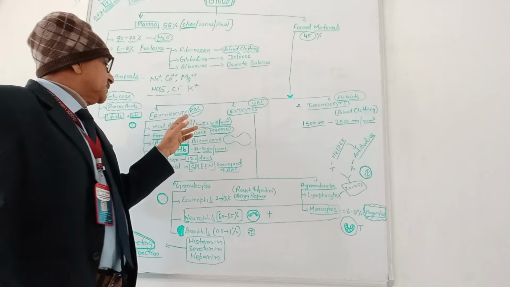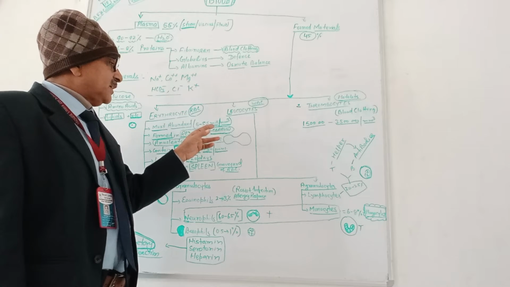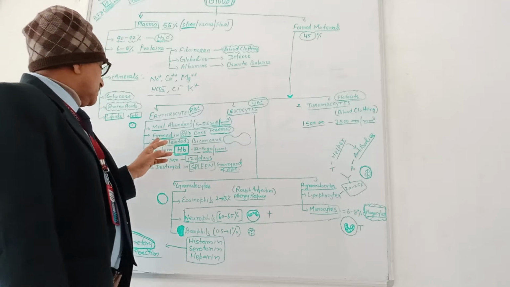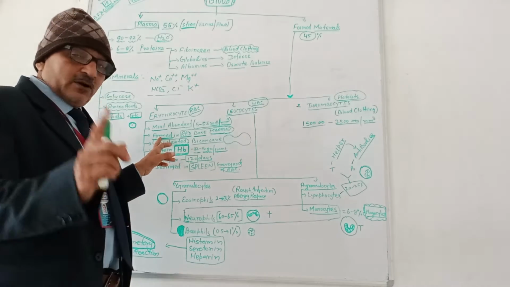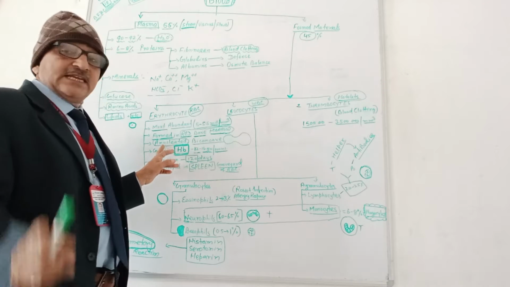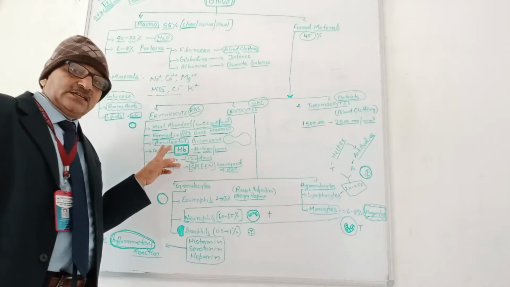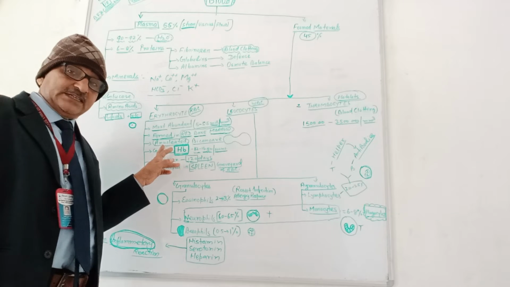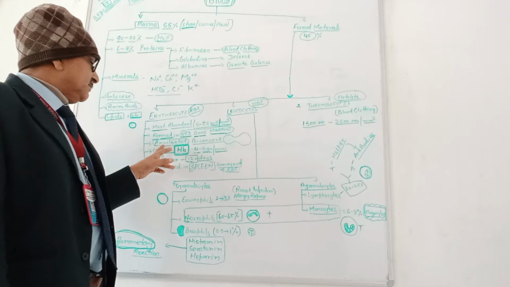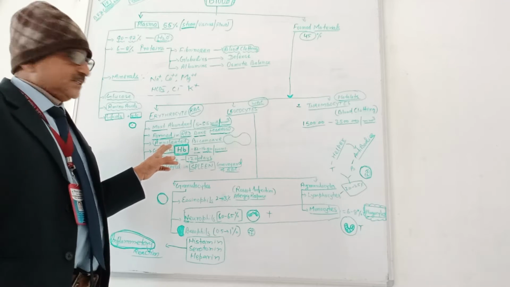erythrocyte, RBC, which is 5 to 5.5 million per cubic millimeter of blood. It is formed in red bone marrow, and it is anucleated in mammals, except the camel. Camel blood is nucleated, but the rest are anucleated. It is biconcave.